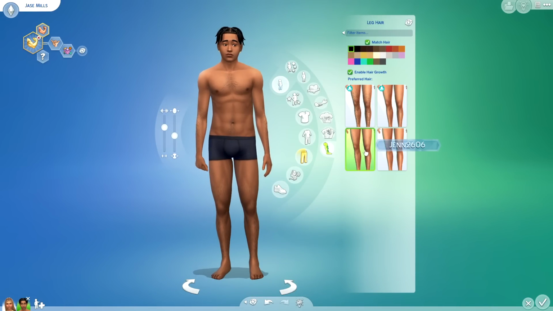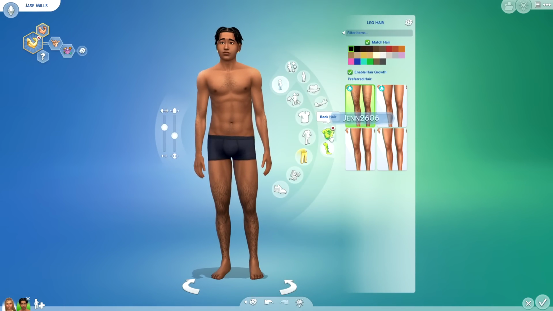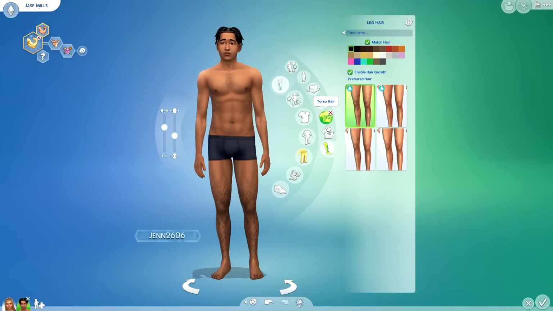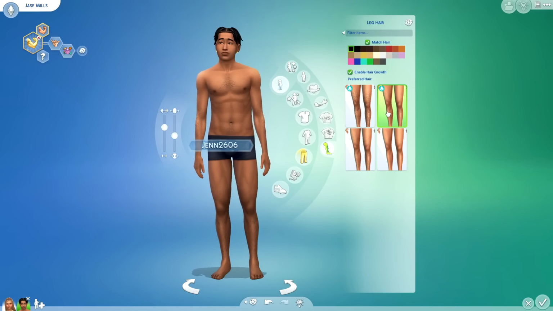And we have leg hair, so do keep in mind that leg hair, actually all body hair, is male female compatible, whether it's back hair, torso hair, arms, legs, the whole shebang. It is male female compatible, which means your males and females can shave. I thought that was pretty cool.